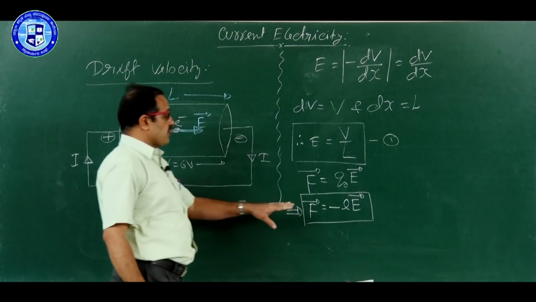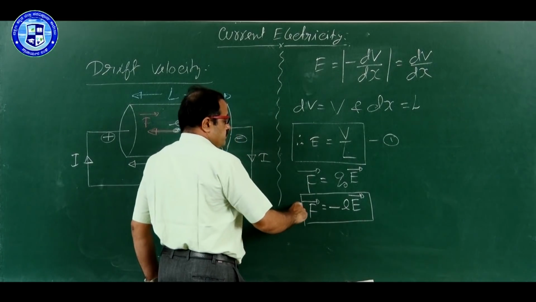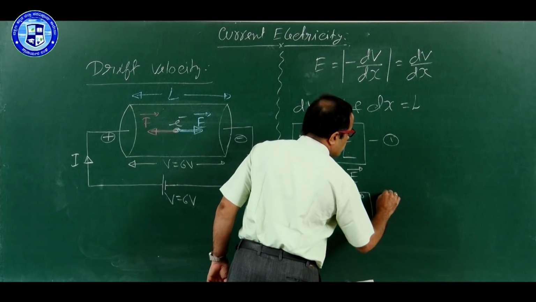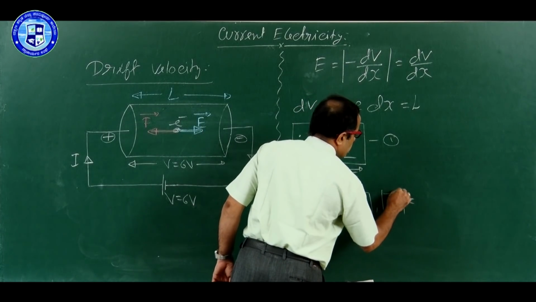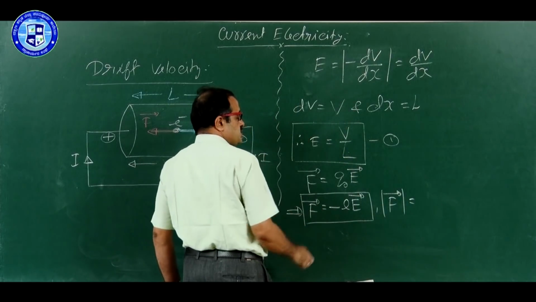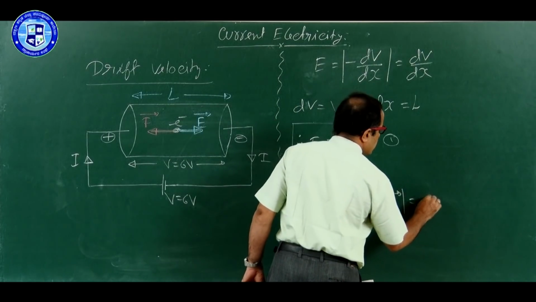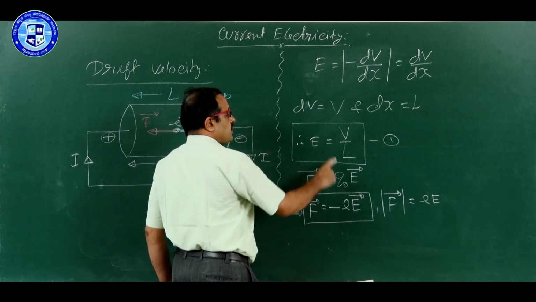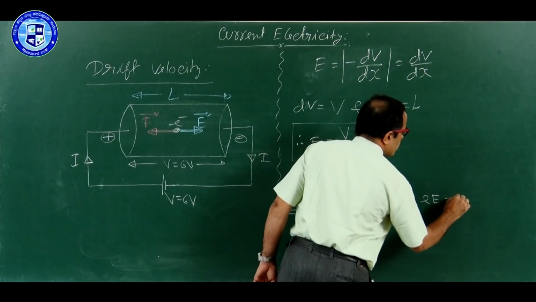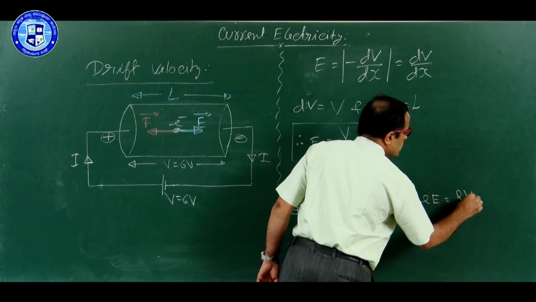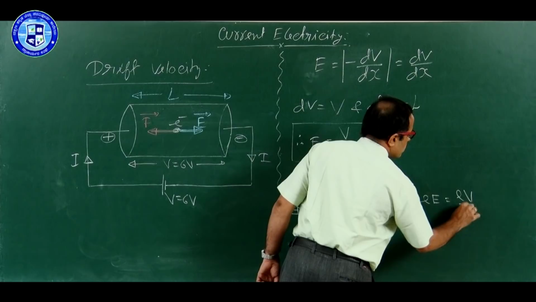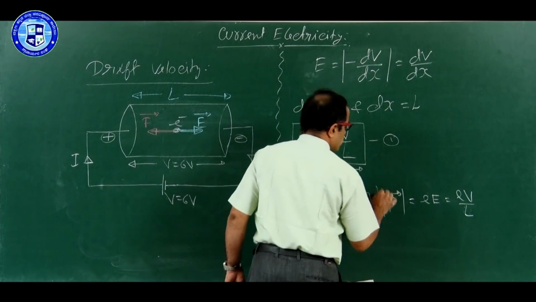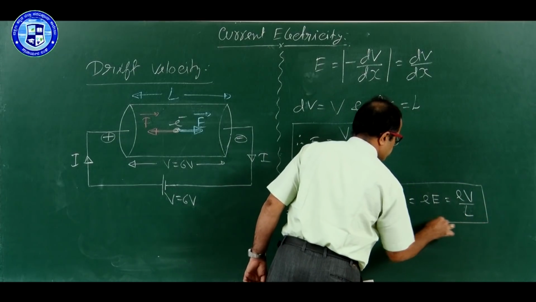Okay. This is the formula. Now, we can take magnitude of this. If you take magnitude of F, then the minus sign can be neglected. It is e into E. And what is E? V by L. Therefore, F equals e into V by L. This is one more equation for magnitude.